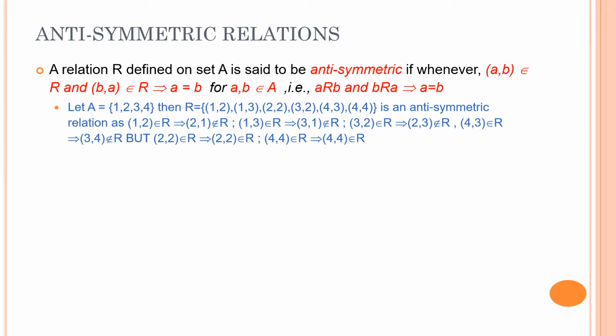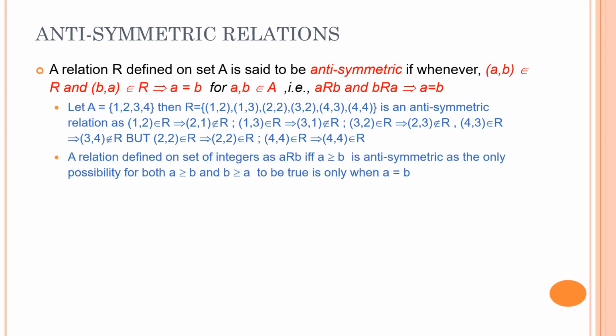But 2 is related to 2, and 2 is related to 2, because 2 is equal to 2. Similarly, let's take another example, a relation defined on the set of integers as a is related to b if and only if a is greater than or equal to b. Please note this: greater than or equal to. The previous example that we took in the case of asymmetric was a greater than b. This is a greater than or equal to b.